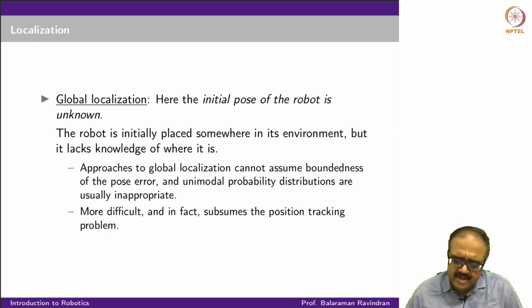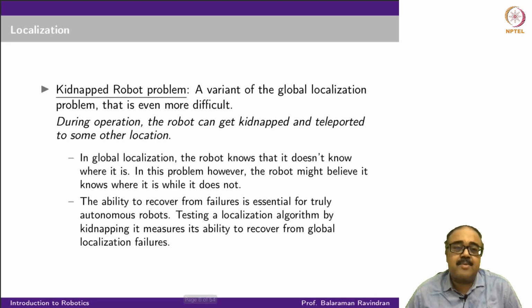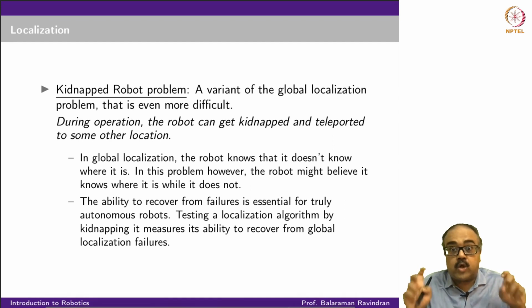There is another interesting variant of the global localization problem, which we call the kidnapped robot problem. It is a wild variant, which in some sense just makes the problem very difficult. What you are saying is that while the robot is operating, even if it has finally managed to localize itself somehow and knows where the true position is, it can suddenly get, quote unquote, kidnapped.